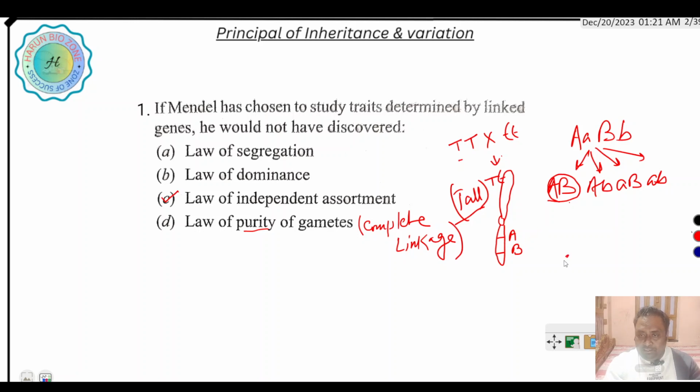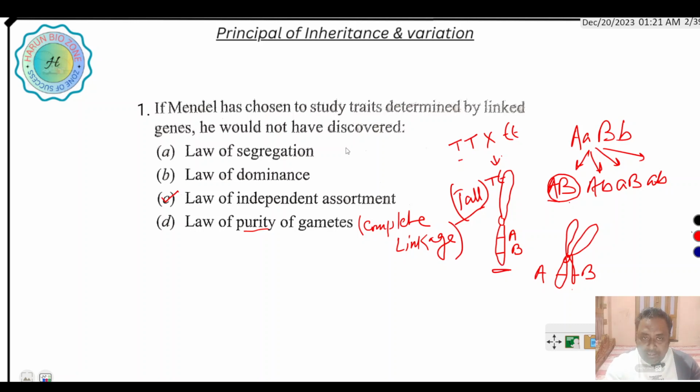But when genes are present on different chromosomes, they show recombination. If two genes show linkage, then the two genes do not assort independently, so the law of independent assortment would not have been discovered.